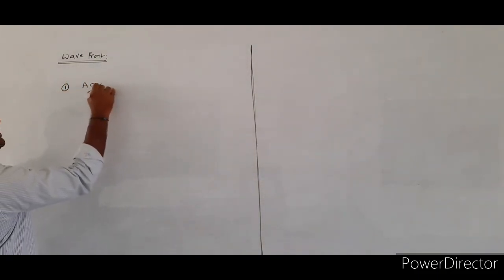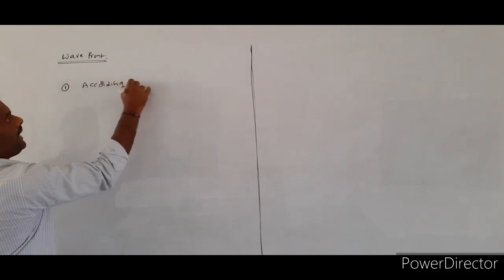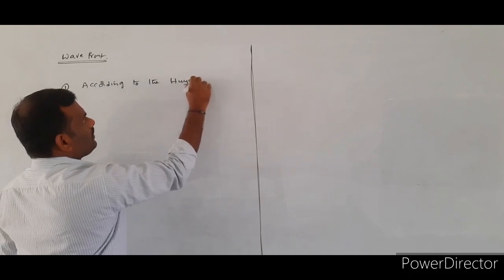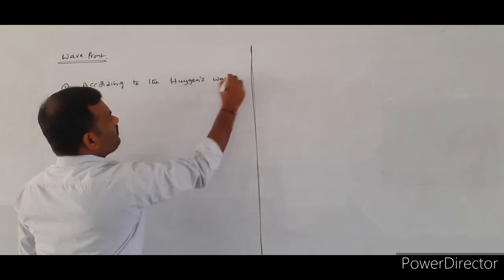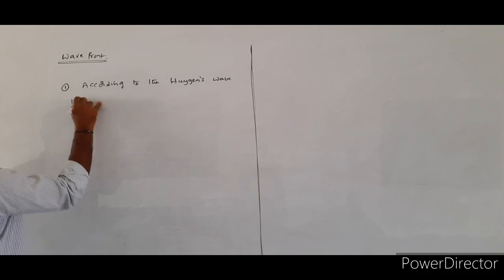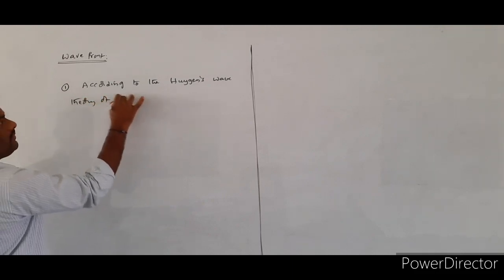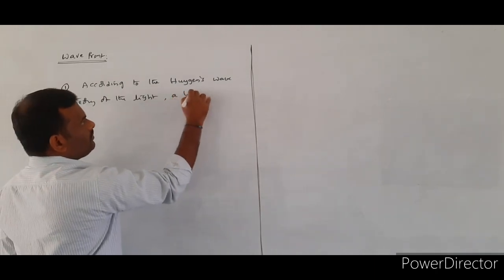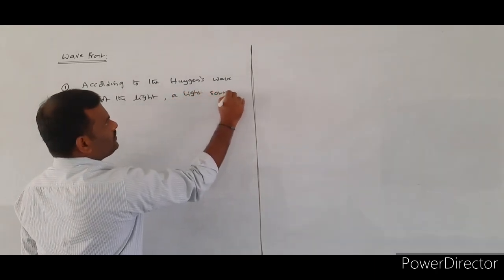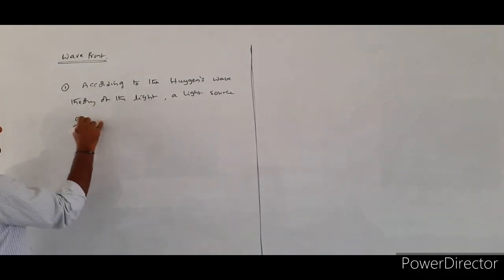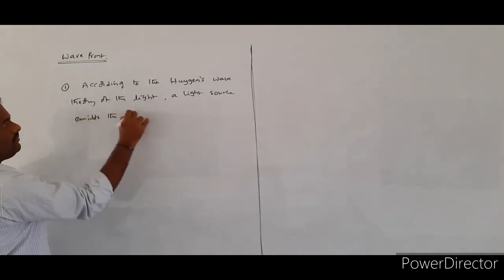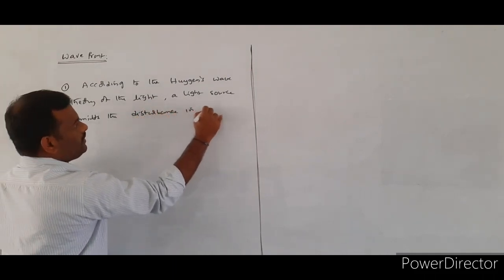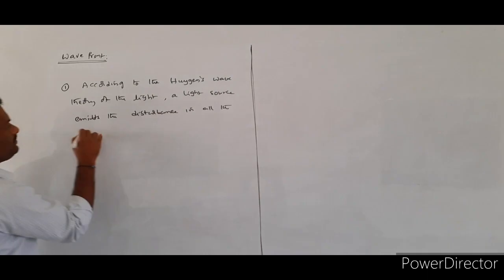So, the first point is: according to Huygens' wave theory of light, a light source emits the disturbance in all directions.